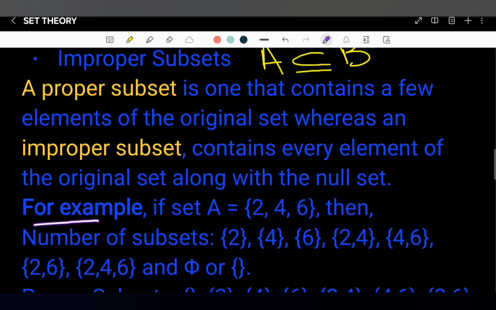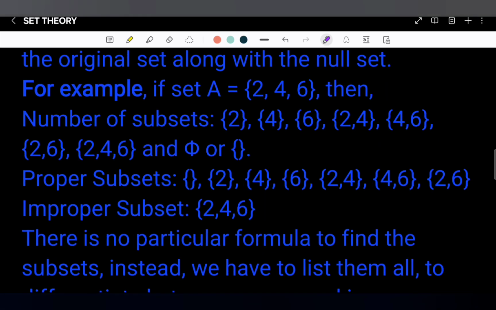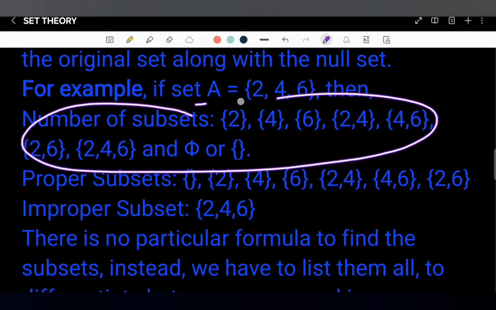For example, if set A equals {2, 4, 6}, then the subsets are {2}, {4}, {6}, {2, 4}, {4, 6}, {2, 6}, {2, 4, 6}, and phi, which can also be represented by empty braces. These all are subsets of this particular set A.